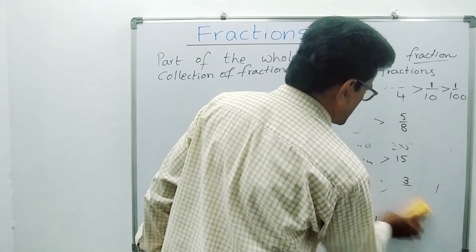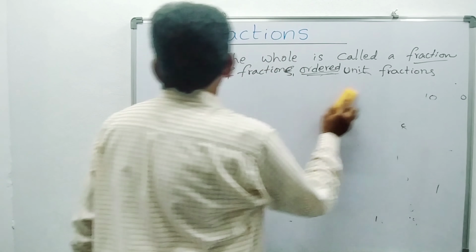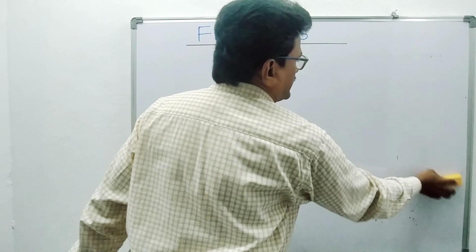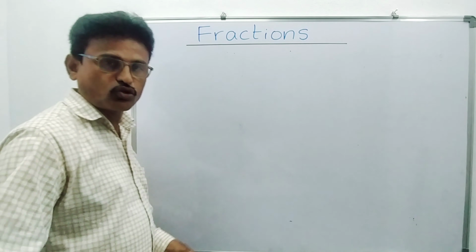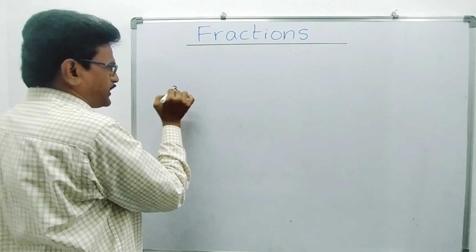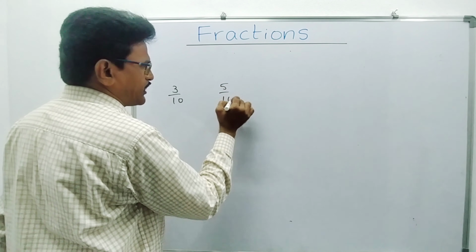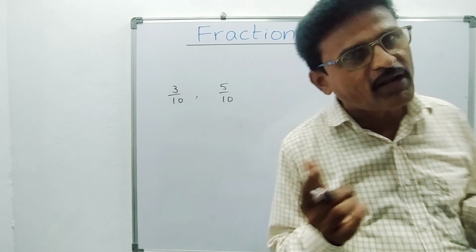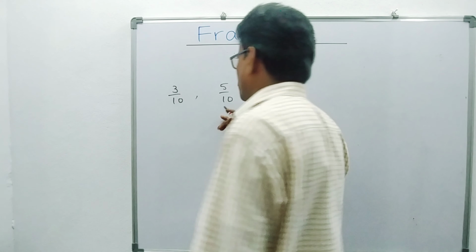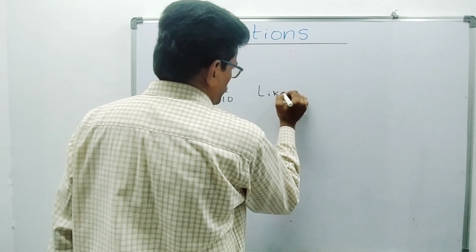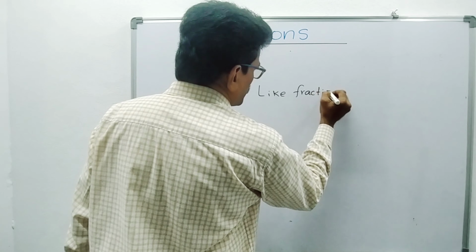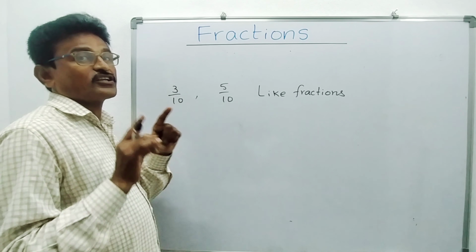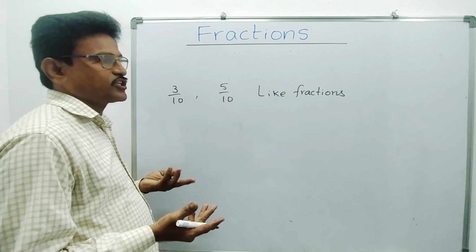Suppose 3 by 10 and 5 by 10. Both are fractions having the same denominator, so these are like fractions. If denominators are the same number, then they are said to be like fractions.